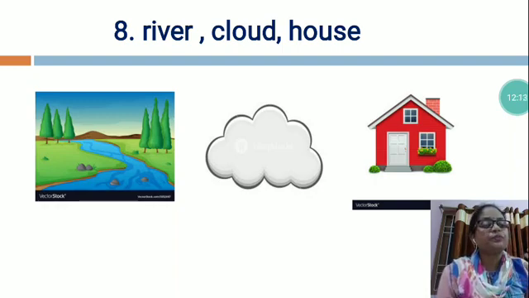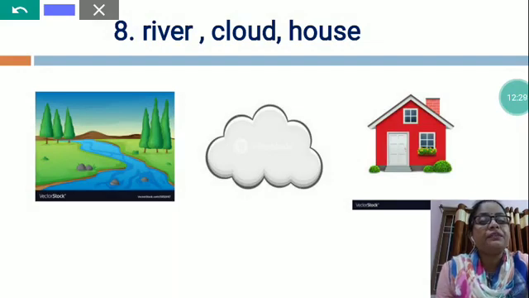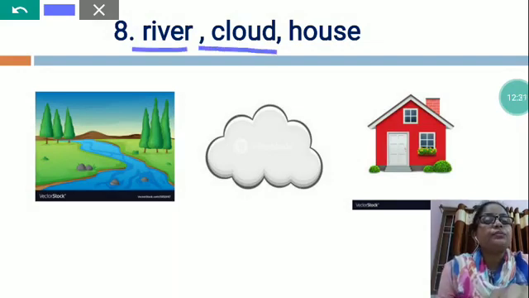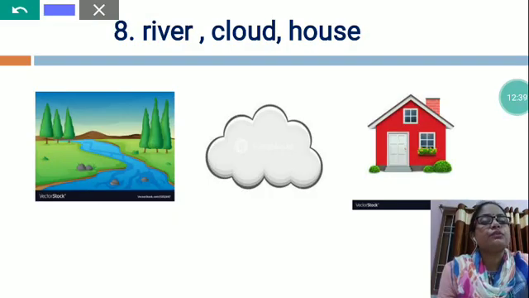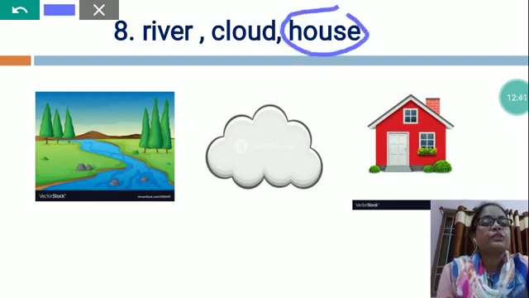Cloud is also a natural thing, but the house is made by human beings, and this is an artificial thing. So which one is the different? House is the different, so we will circle house.